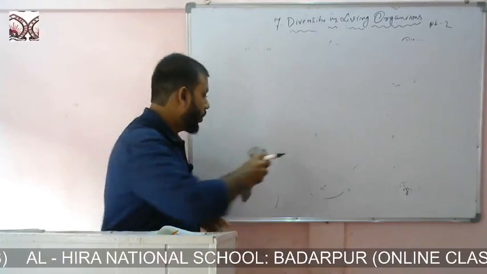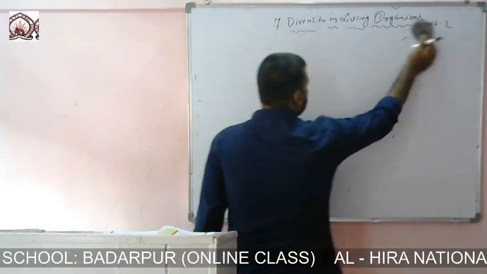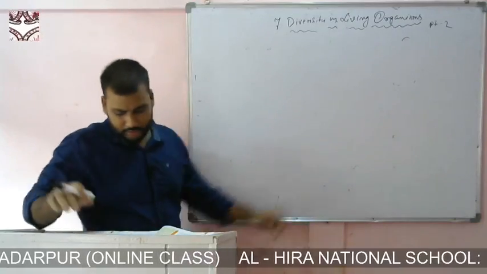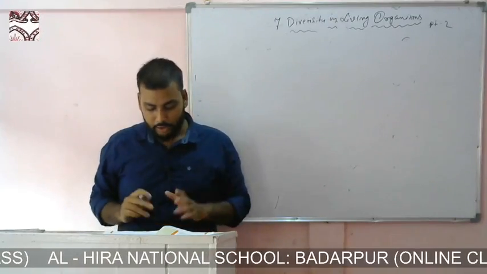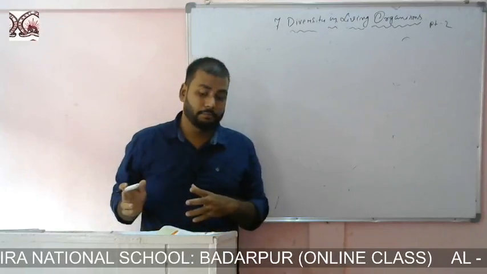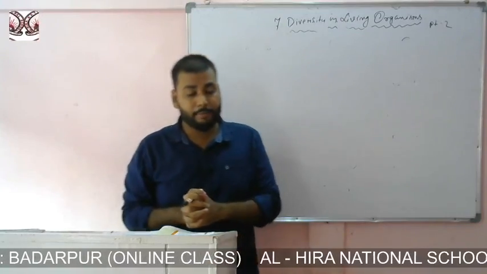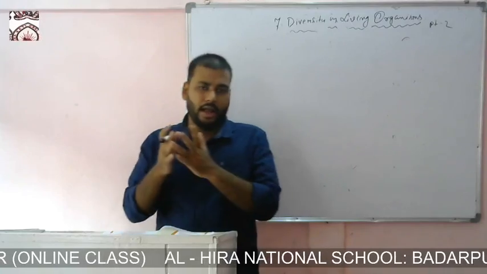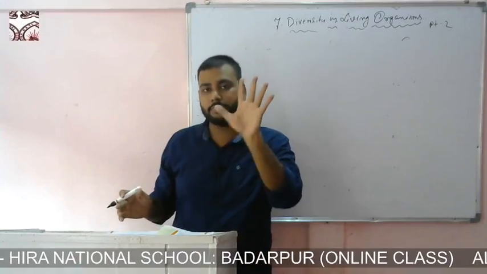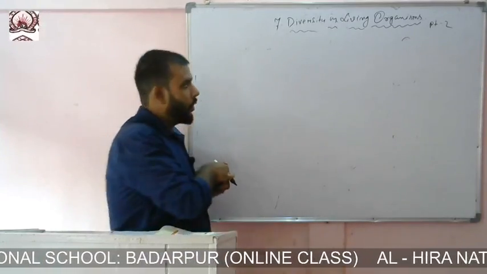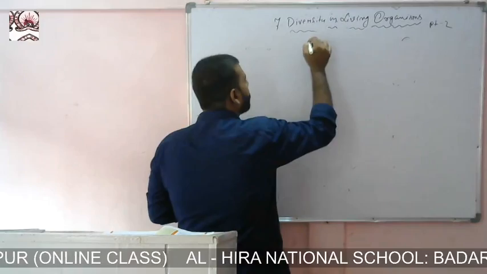Now the classification of the living organisms. Previously we came to know that Aristotle classified based on habitat, and now Robert Whittaker, what did he do? He classified all the living organisms into five categories based on their characteristics. Now what are these categories? Five kingdoms, we can say five kingdoms.